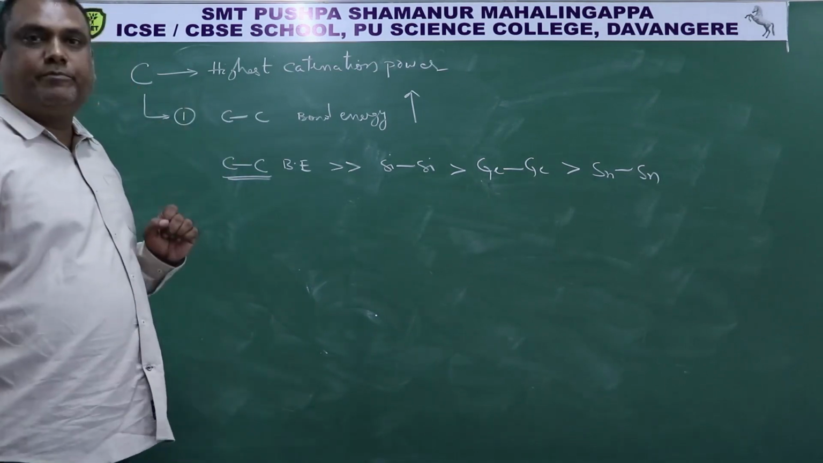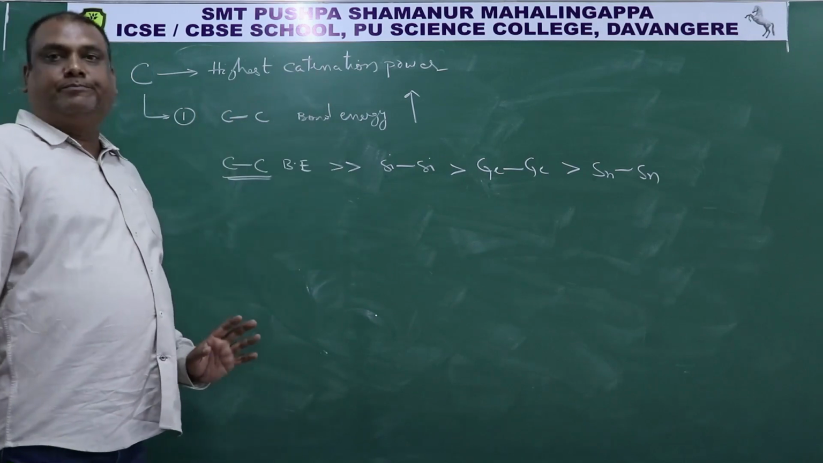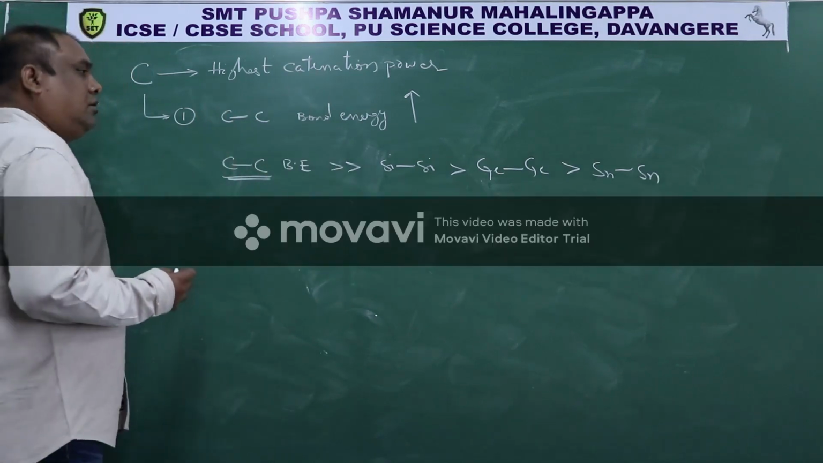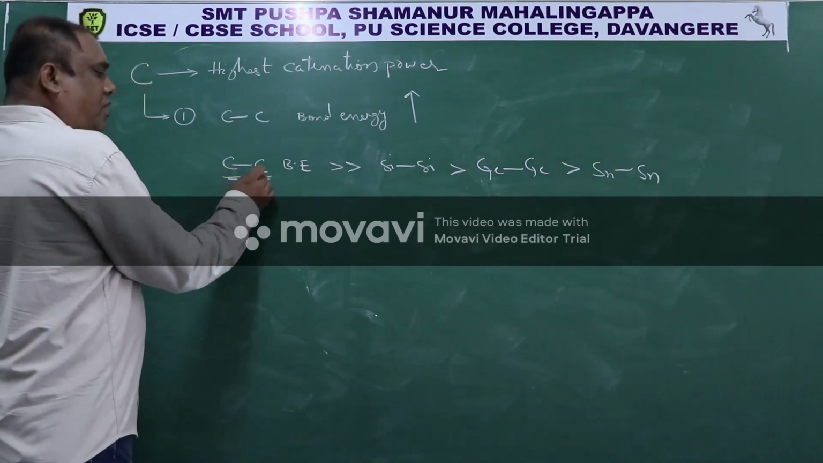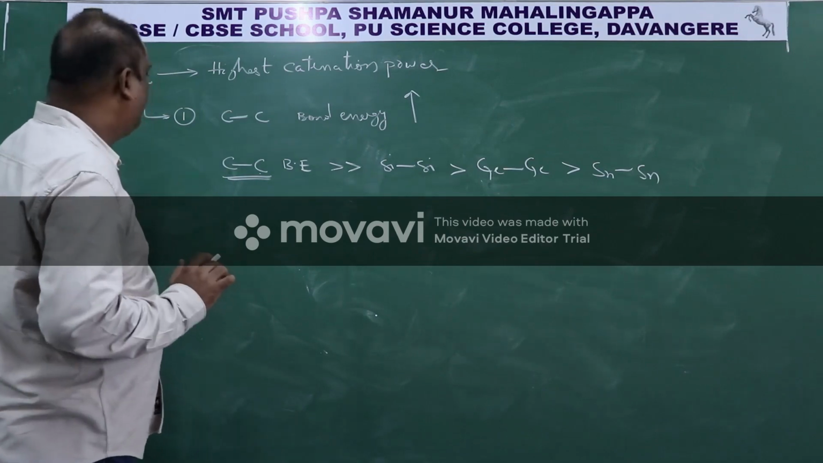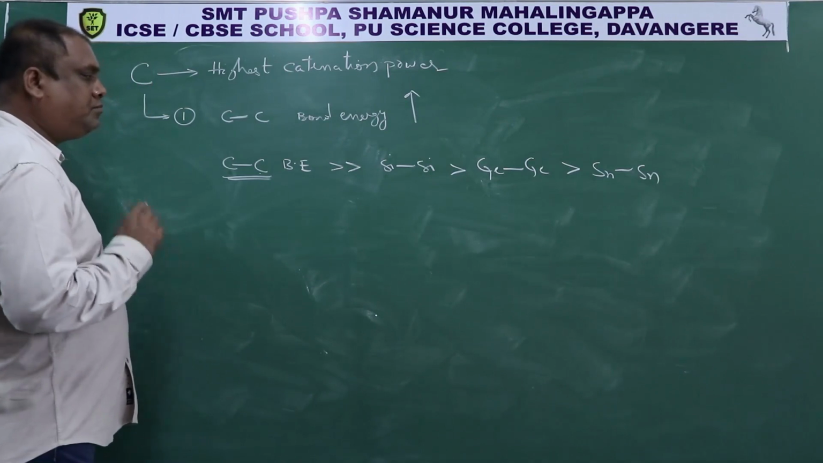So I was telling you, carbon has high catenation power. One reason is bond energy. Small atoms form strong bonds, so their bond energy is high. Now,